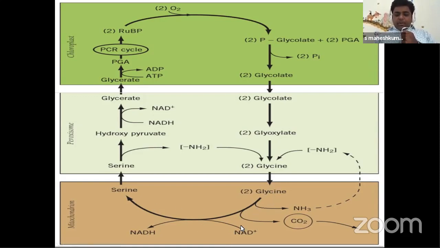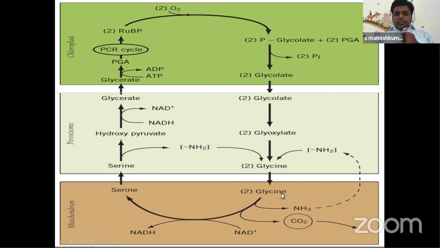Here three processes occur. One is the deamination process, where the glycine received an amino group and now it is losing one ammonia. The next is the decarboxylation process. It is releasing carbon dioxide outside. And the third one is the oxidation process. The electrons and protons from glycine are received by NAD+ and it is converted into NADH2. Totally three processes are happening: deamination, decarboxylation and oxidation.